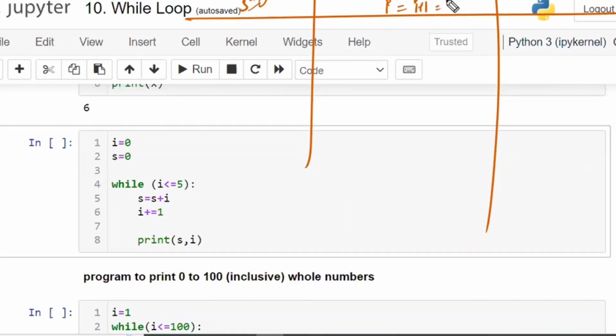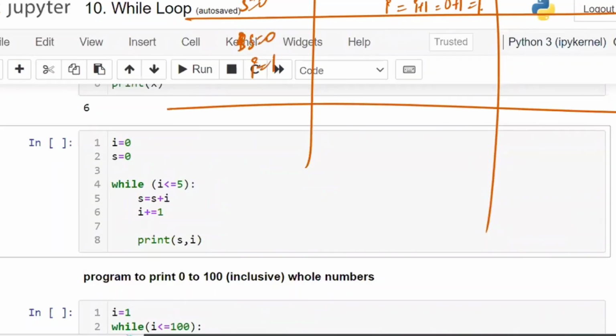What is the I value? 0. 0 plus 1 is 1. Now the latest S value is this one, the latest I value is this one. Print S and I. Is this inside the while block or outside the while block? Inside the while block. So 0 and 1 will be printed. Now S is equal to 0, I is equal to 1 will be taken and it will see the next one. 1 is less than or equal to 5. Is the condition true or false?